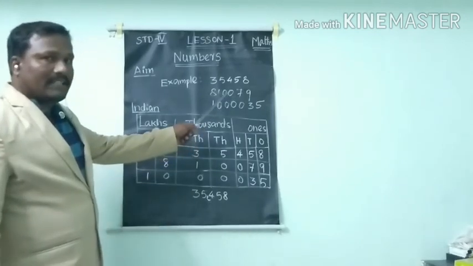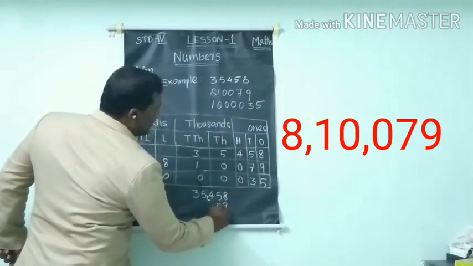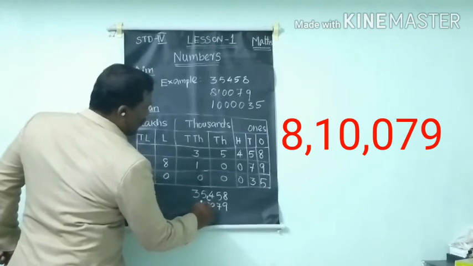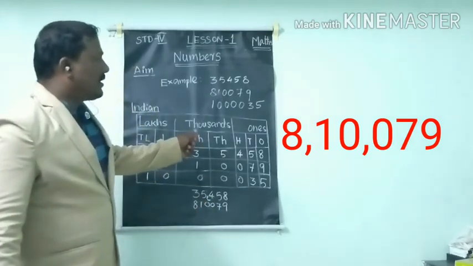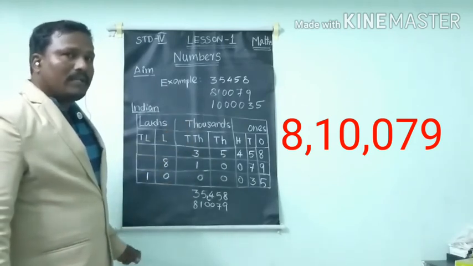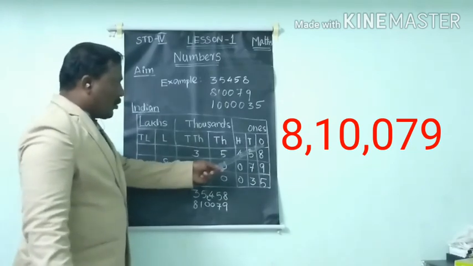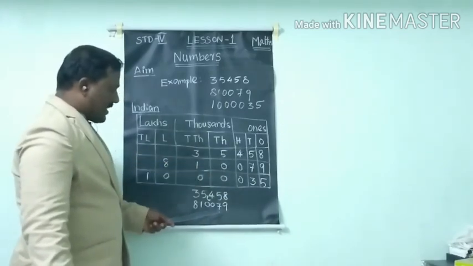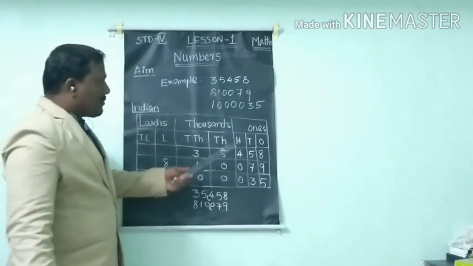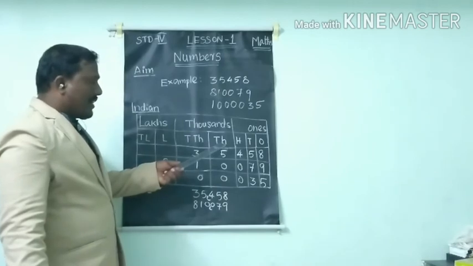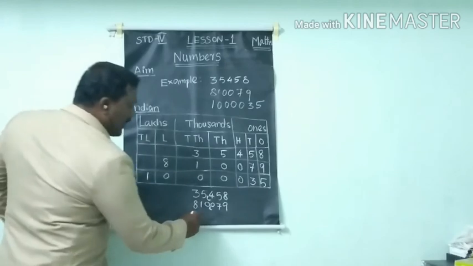Then take another example, 9, 7, 0, 0, 1, 8. It's a 6-digit number. Now how will we give periods? As per the Indian place value system, ones, tens, hundreds. So here I have given 1 period. Then the second period is 1000, 10,000, after the first period.